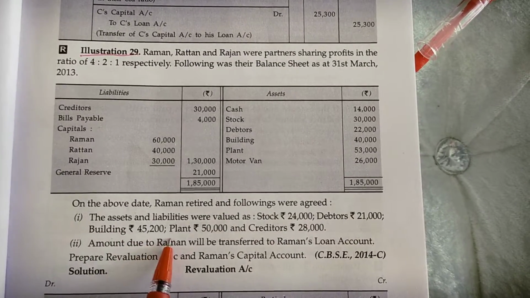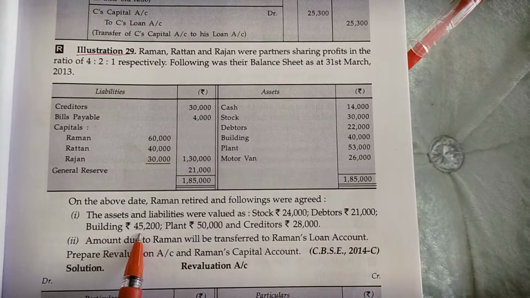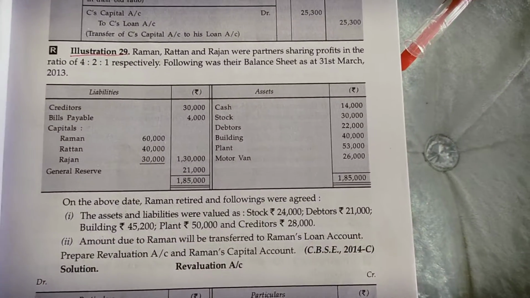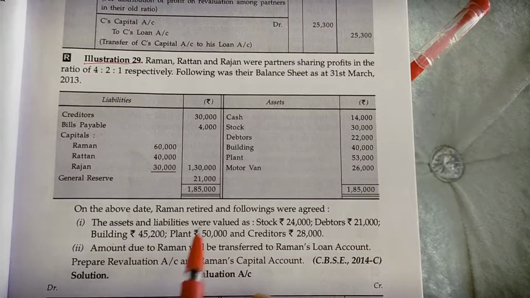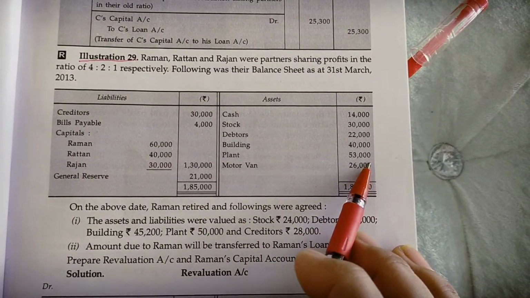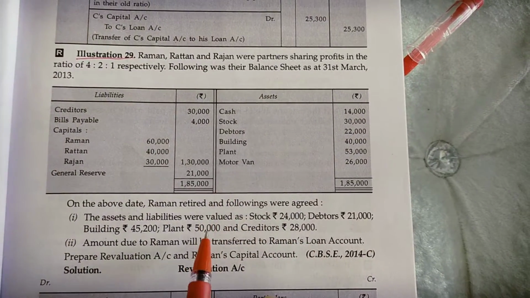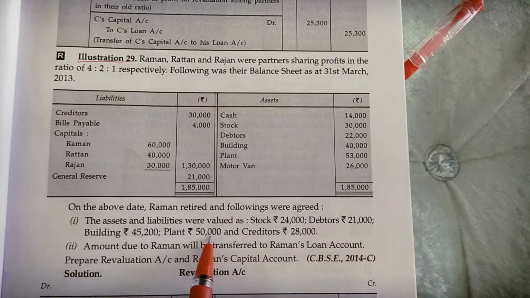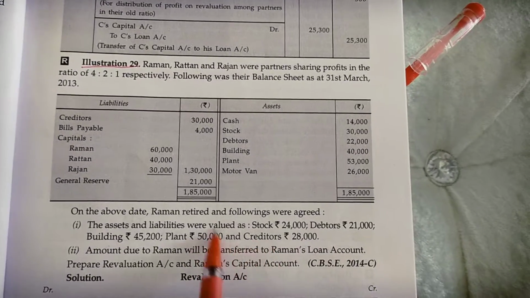Building is 45,200. Building was 40,000. It is appreciated. So the appreciation of 5,200 will be posted in the revaluation. Plant was valued at 53,000 and here the plant value is 50,000. Again the plant has decreased. So in the revaluation we will be posting the difference amount, which is 3,000.